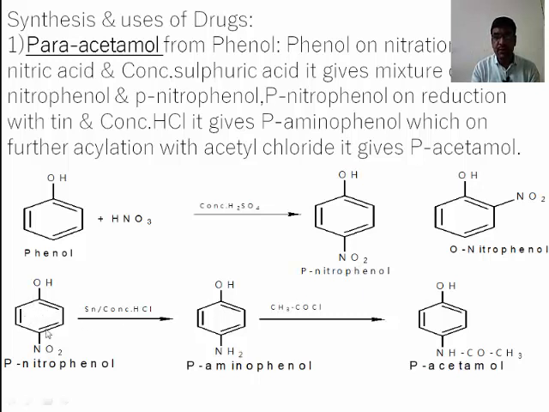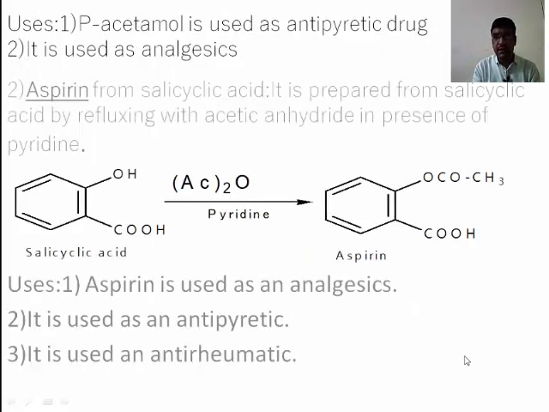This paranitrophenol on reduction of the NO2 group into NH2 group by using Sn and concentrated HCl gives para-aminophenol. This para-aminophenol on acylation with acetic anhydride takes place on this NH2 group, one hydrogen atom and this Cl group is removed as HCl, and there is formation of the NHCOCH3 bond, that is called paracetamol. At para position OH group is there, at 4 position NHCOCH3 group is present. Its usage: paracetamol is used as antipyretic drug. The second use is as analgesic.